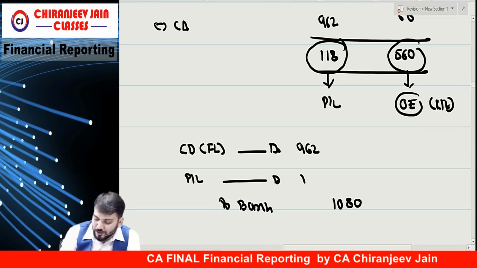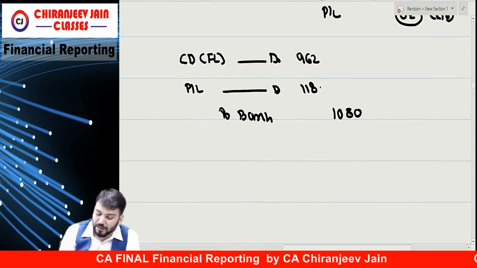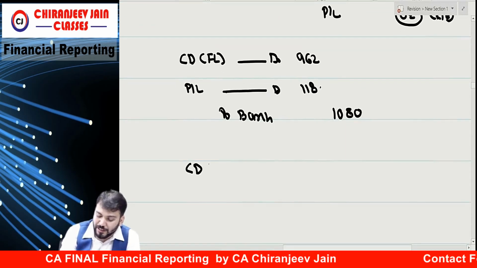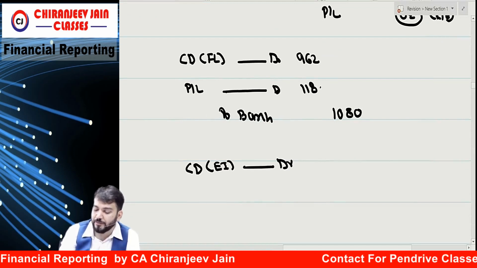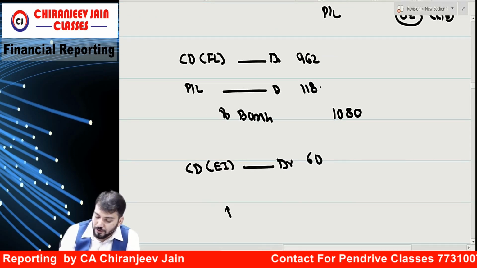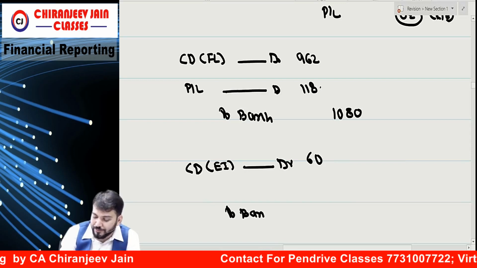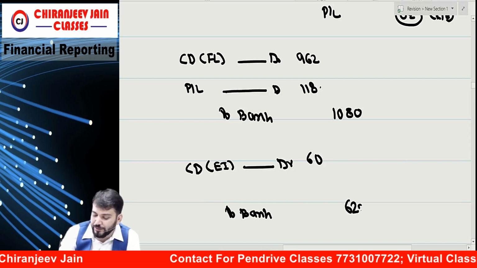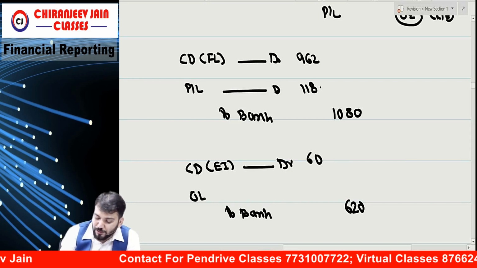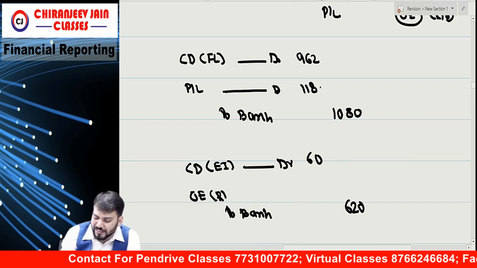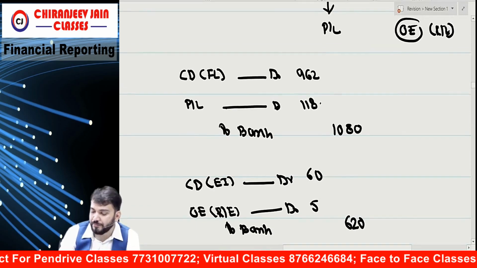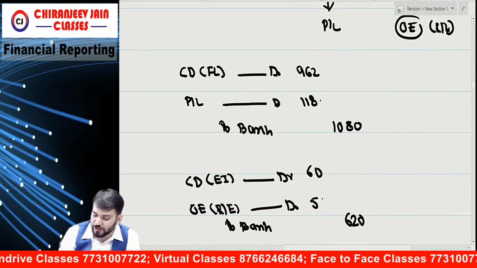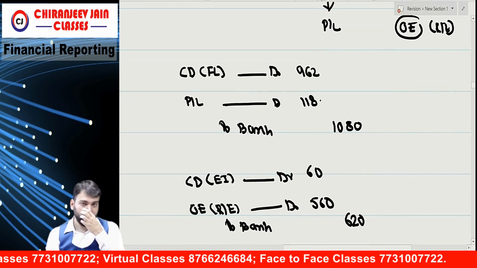PL, how much? 118. But for the equity component, convertible debenture, equity instrument account debit, 60. To bank, how much you have paid? 620. This will be transferred to other equity. Other equity means retained earnings. How much? 560. Understood?